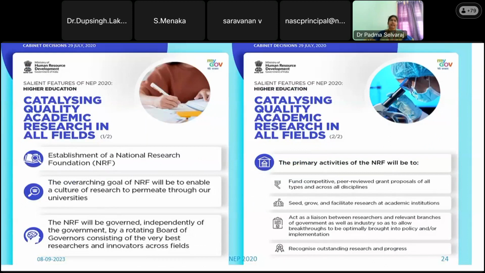So they are trying to establish a National Research Foundation, that is NRF, and it will be the top level body related to the funding of research programs and all. That board will be deciding what funds they are going to give, and the execution. Their primary activities will be to grant proposals, organize events, training programs, workshops, and also provide seed money for startups from academic institutions, and resource sharing.